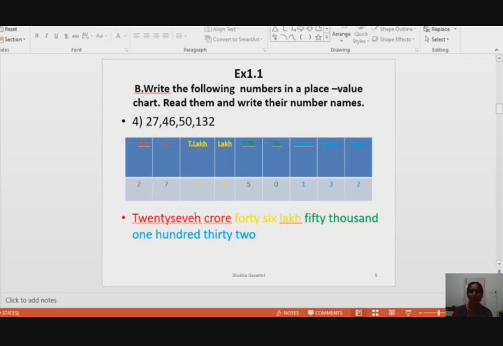Read it as 27 and join your period's name, crore. Now here 46, read together 46, then join the period name. Say 46 lakh. 50,000 is 50 here. 50,000. 132.